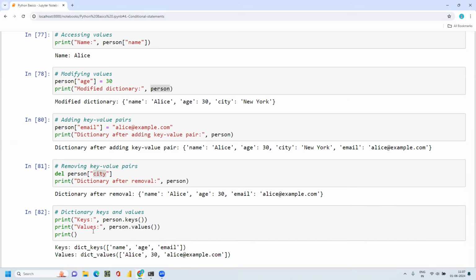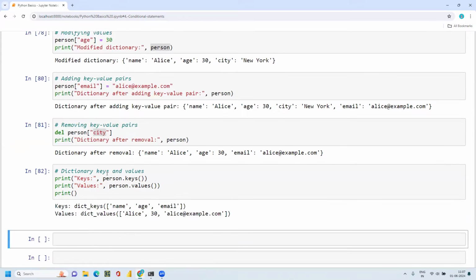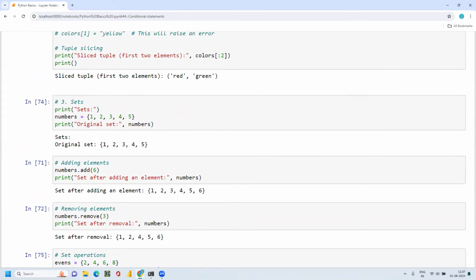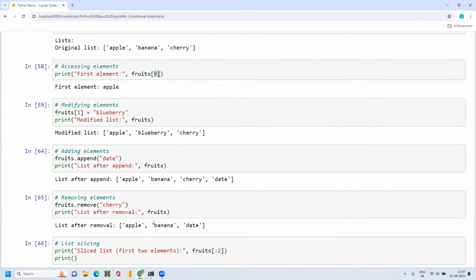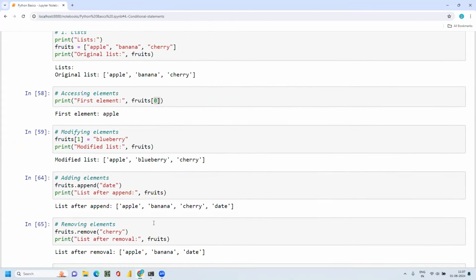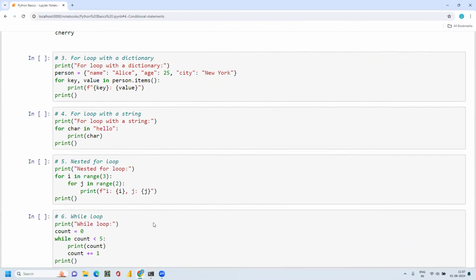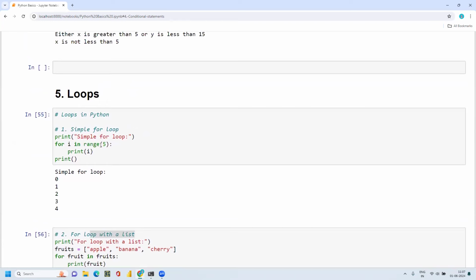So as I said, dictionaries have keys and values. These are all the keys: name, age, email. And these are all their values, the values of the keys. So these are all the important data types: list, tuple, set, and dictionaries. So let's jump into the topic where we left. Okay, loops.